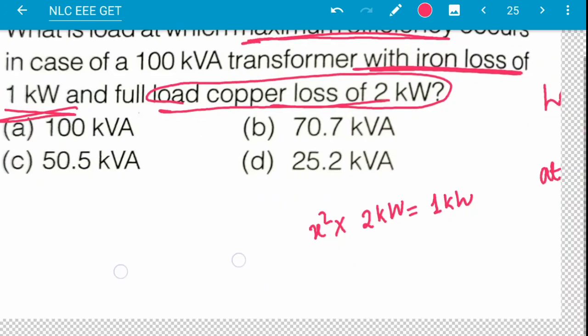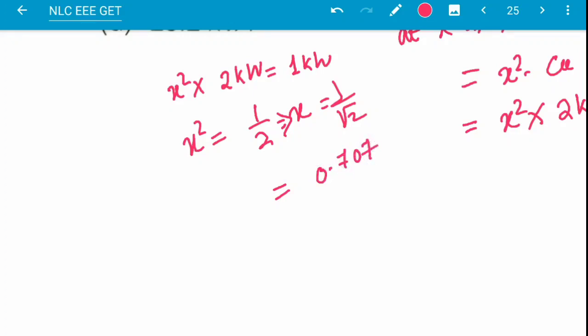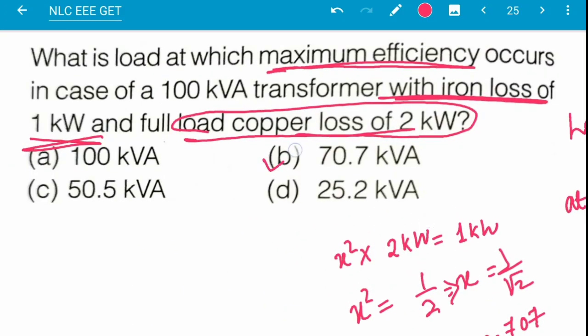So x square will be equal to half, and x will be equal to 1 by root 2, which is equal to 0.707. What percentage is this? 70.7%, at which maximum efficiency will occur. So option B is the correct answer.